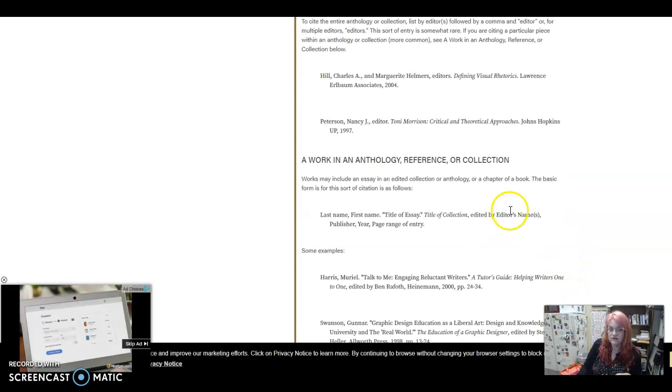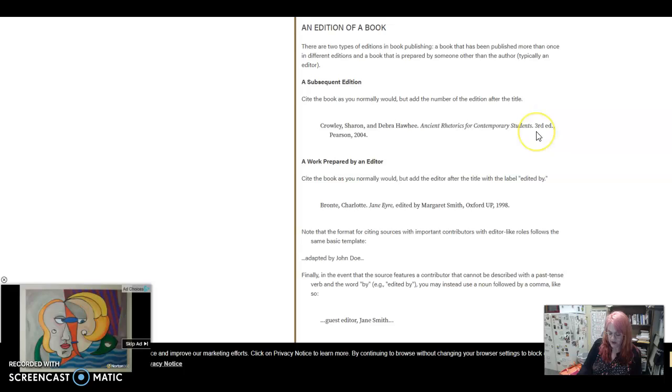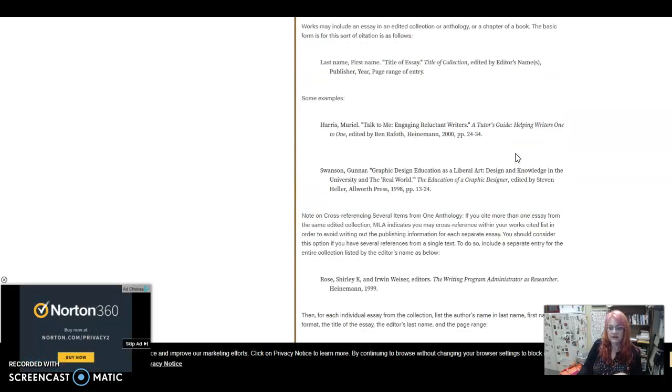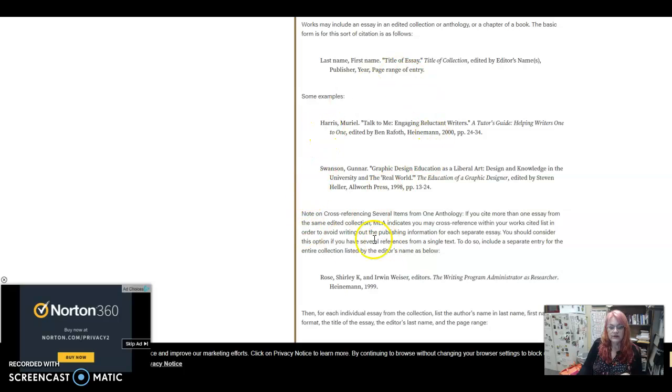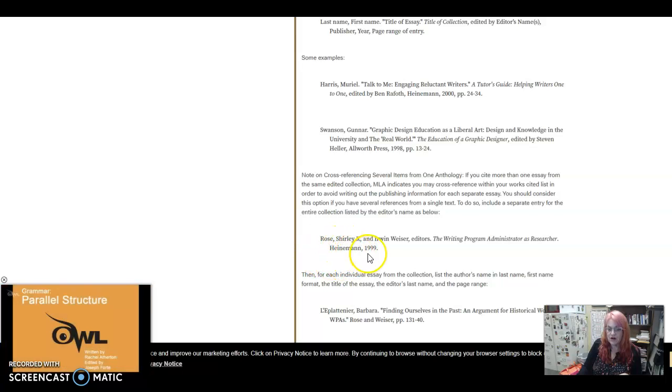You want to have the edition. Scroll up here. Remember I said to get that edition, and where do you put it? Right after the title. So for us, it's 7th edition. Let me come back down here. There we are. 7th edition. And then this is the publisher, for our case again, Bedford St. Martin's, comma, 2018, period.